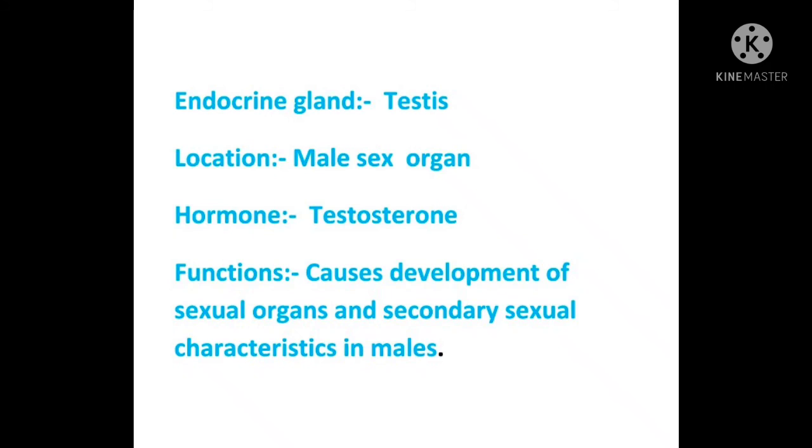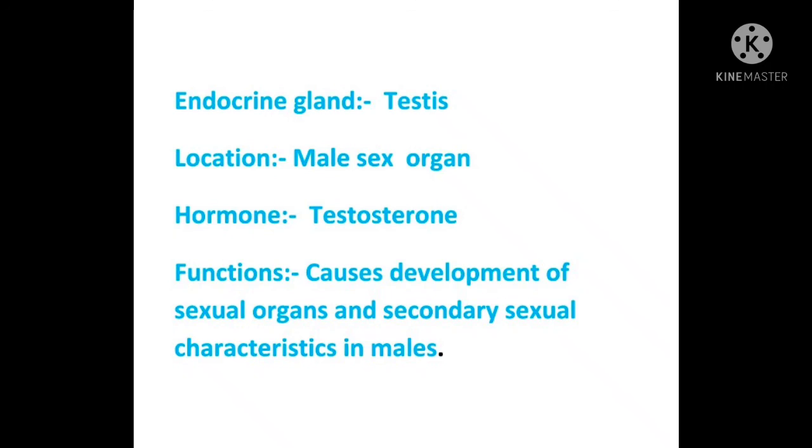It is located in the abdominal region of the male; it is the male sex organ. It releases the hormone testosterone. What are the functions of this? It causes development of sexual organs and secondary sexual characteristics in the male. It develops the sexual organs in the body.